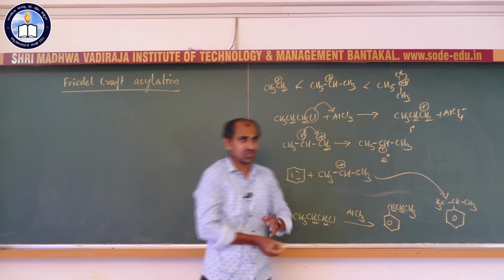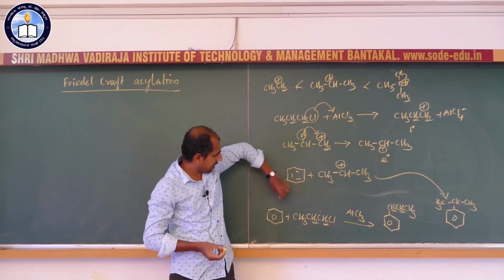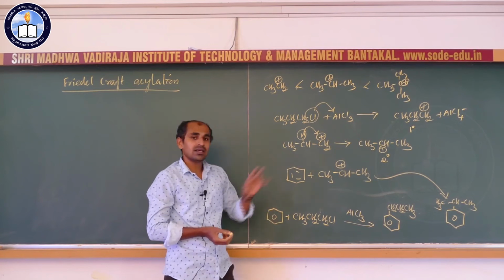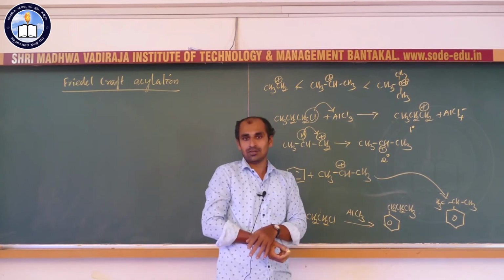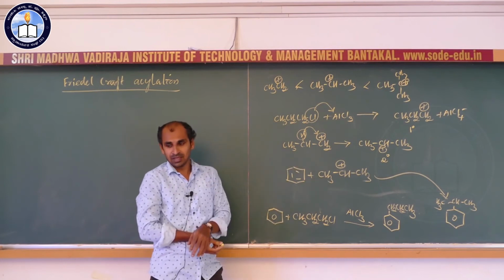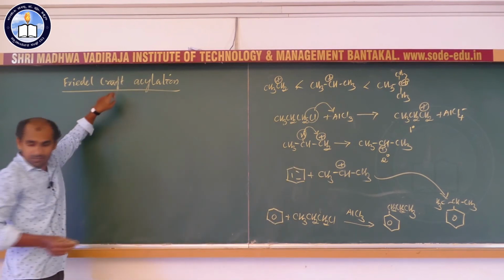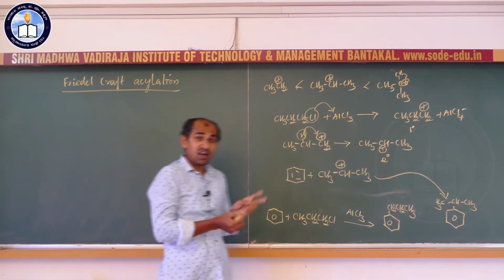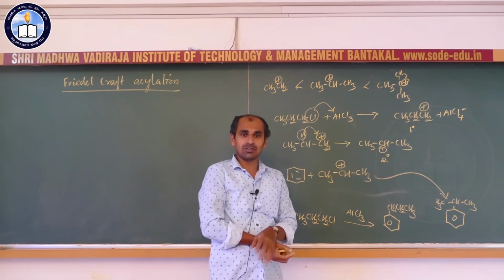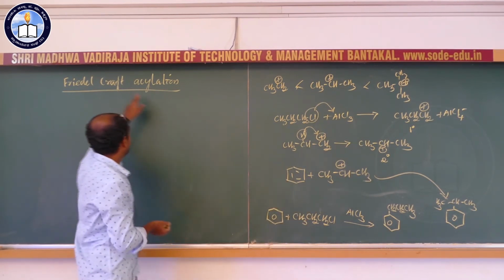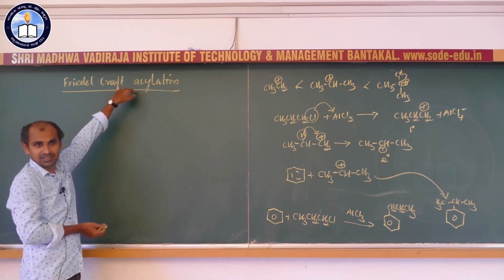Here, an alkyl group is attached to the benzene ring, so the hydrogen atom of benzene is replaced by an alkyl group. Now, here the hydrogen of benzene ring will be replaced by an acetyl group, also called an acyl group. Then it is called Friedel-Crafts acylation reaction.